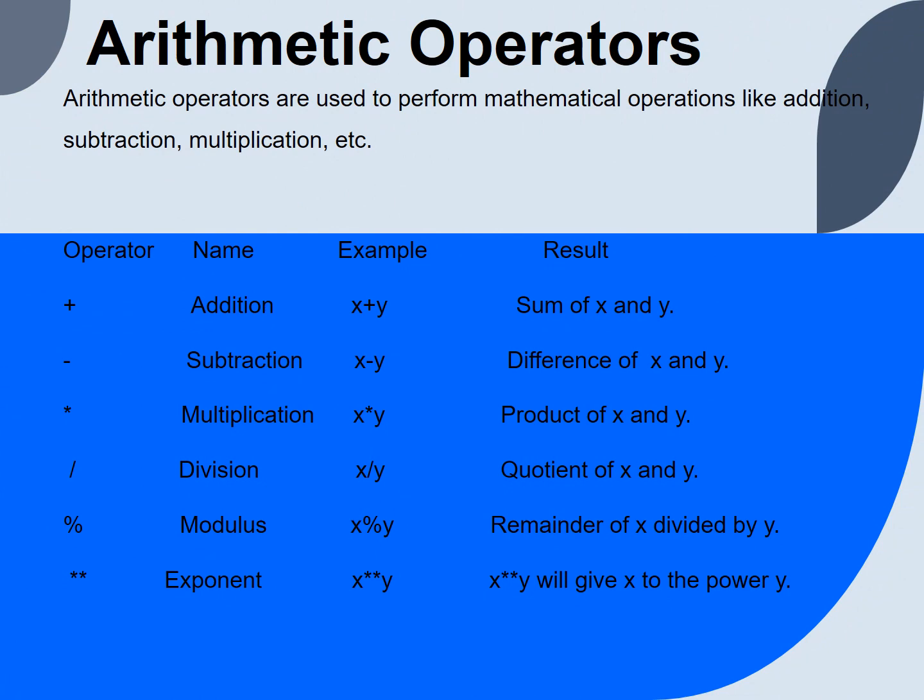Arithmetic operators. Arithmetic operators are used to perform mathematical operations like addition, subtraction, multiplication, etc. For example, for addition, we use the plus operator. So for example, we have x plus y. The output will be the sum of x and y. The same goes for subtraction, multiplication, division, modulus, and exponent.